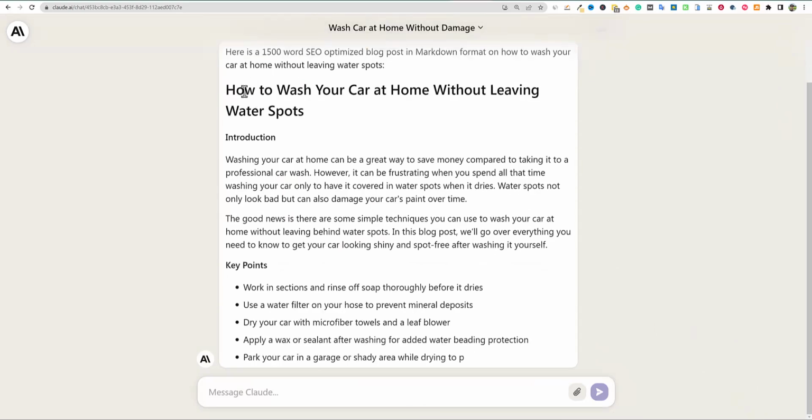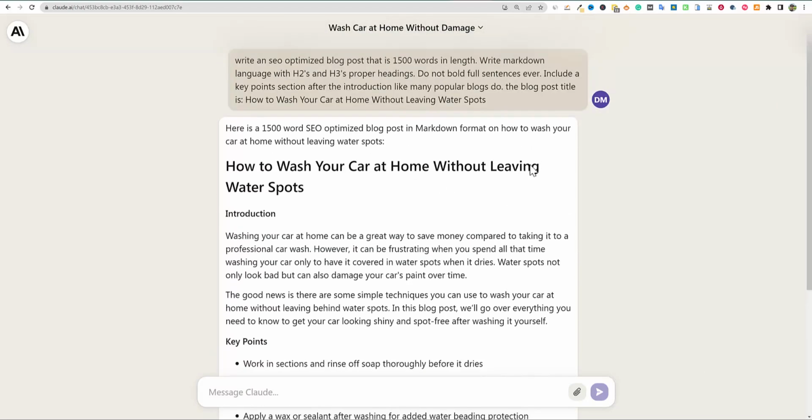Perfect. I fixed the prompt. How to wash your car at home without leaving water spots. Introduction: washing your car at home can be a great way to save money compared to taking it into a professional car wash. However, it can be frustrating when you spend a lot of time washing your car only to have it covered in water spots when it dries. Water spots not only look bad, but can also damage your car's paint over time. The good news is there's some simple techniques you can use to wash your car at home without leaving behind water spots. In this blog post, we'll go over everything you need to know to get your car looking shiny and spot free after washing it yourself.